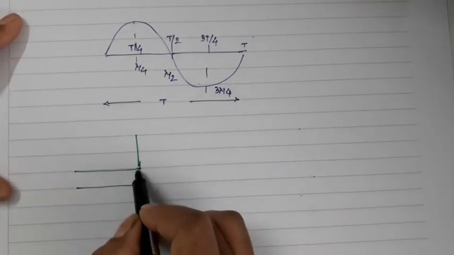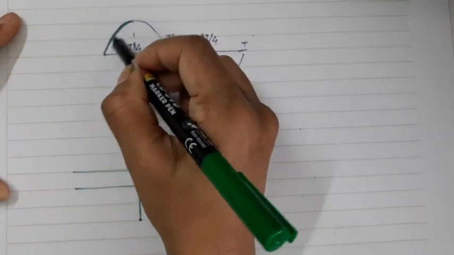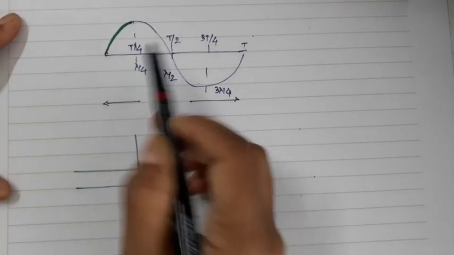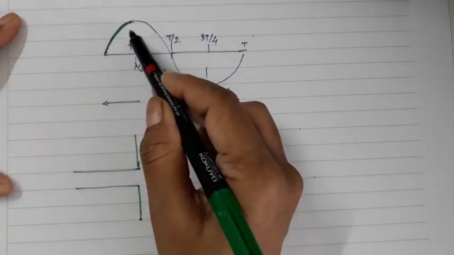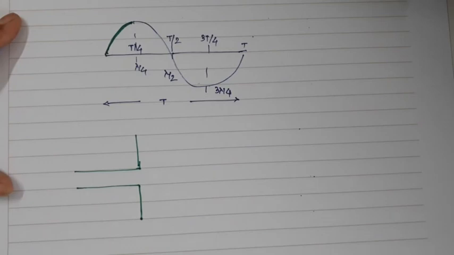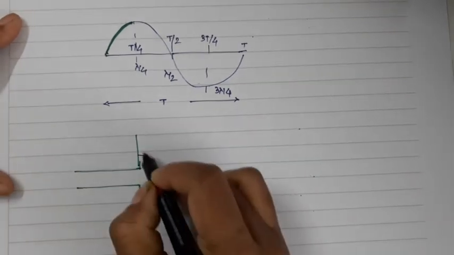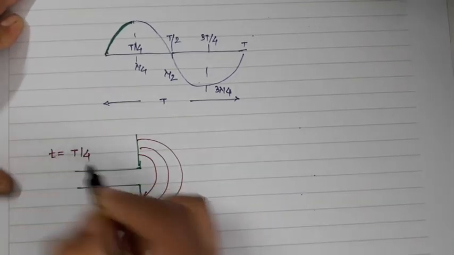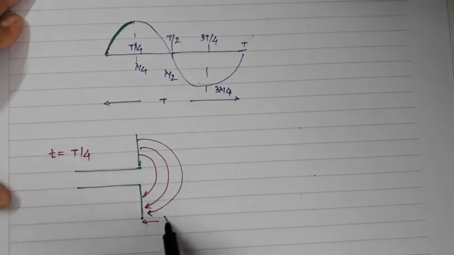So at time T by 4, you can see you have this kind of structure over here. So at time T by 4 and at wavelength lambda by 4 you will have this. At the first quarter cycle, up till this, when the voltage peak is reached, the charge is also maximum, so the field has traveled a distance lambda by 4. For simplicity I am showing only 3 lines. So you can see 1, 2 and 3 lines here. So at t equal to T by 4, where T is the period, this is the lambda by 4.